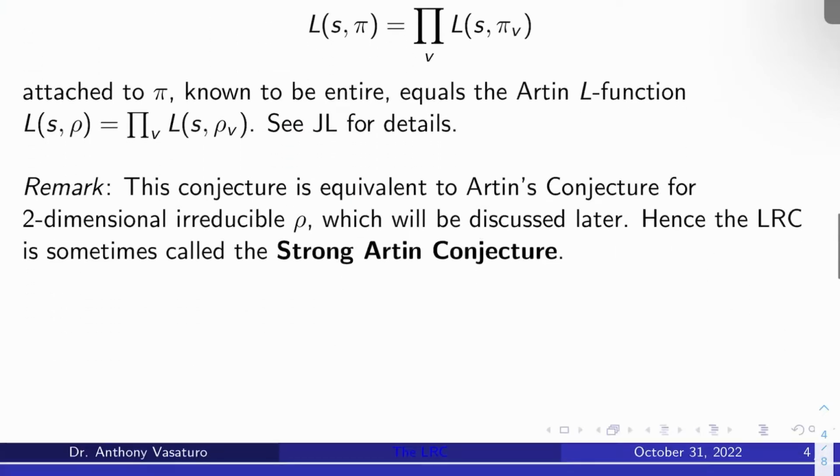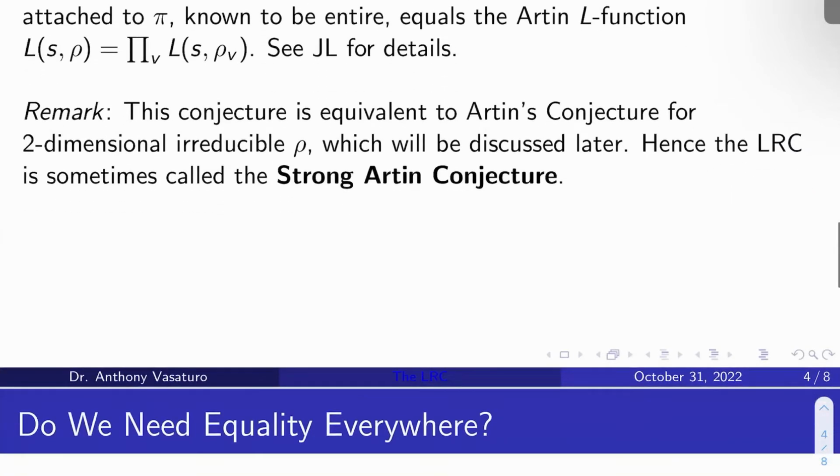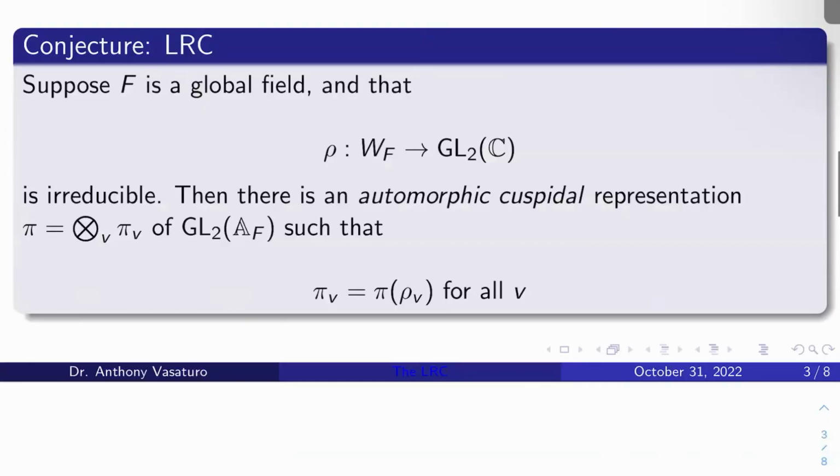Okay. A remark that I really should make is that this conjecture we just made is equivalent to Artin's conjecture for two-dimensional irreducible rho. I will be discussing Artin's conjecture very briefly later. And so all that is to say is that the LRC is sometimes called the strong Artin conjecture for that reason.